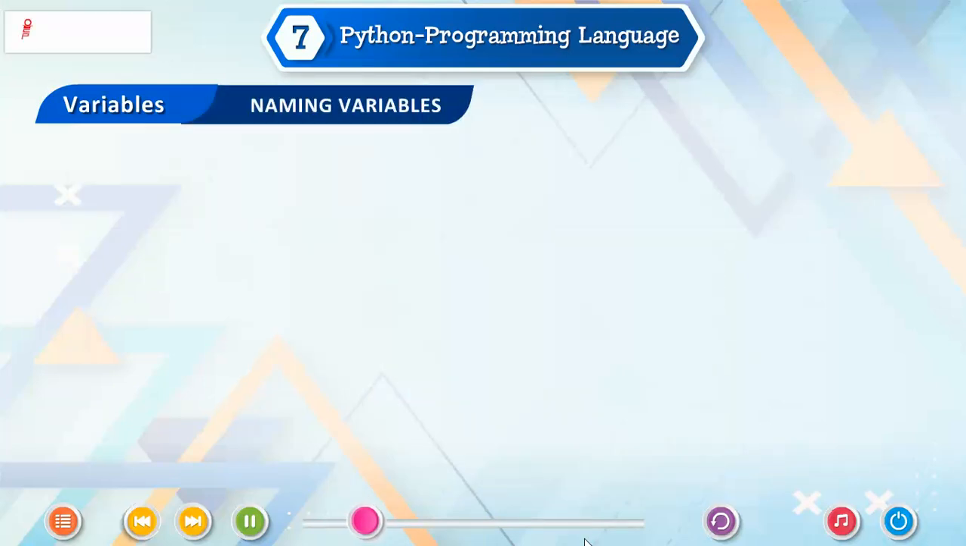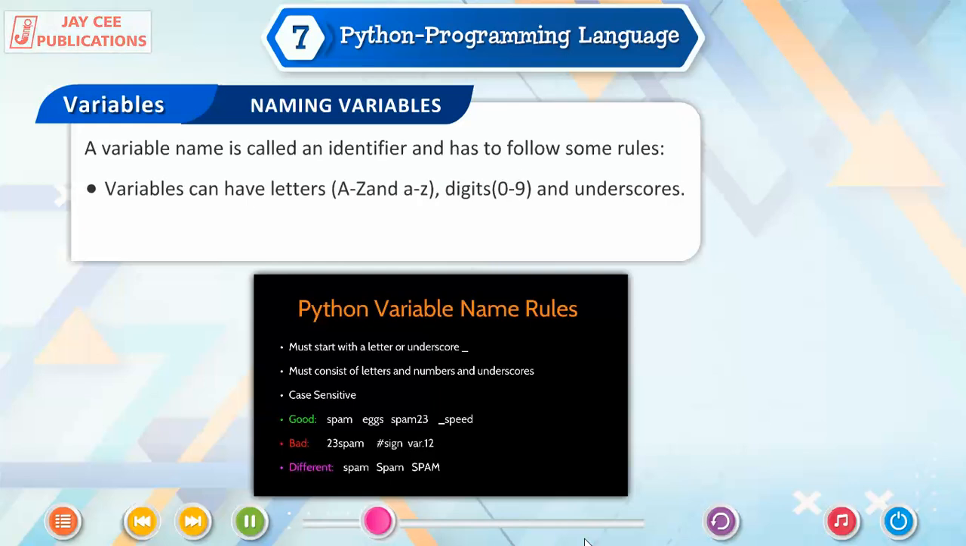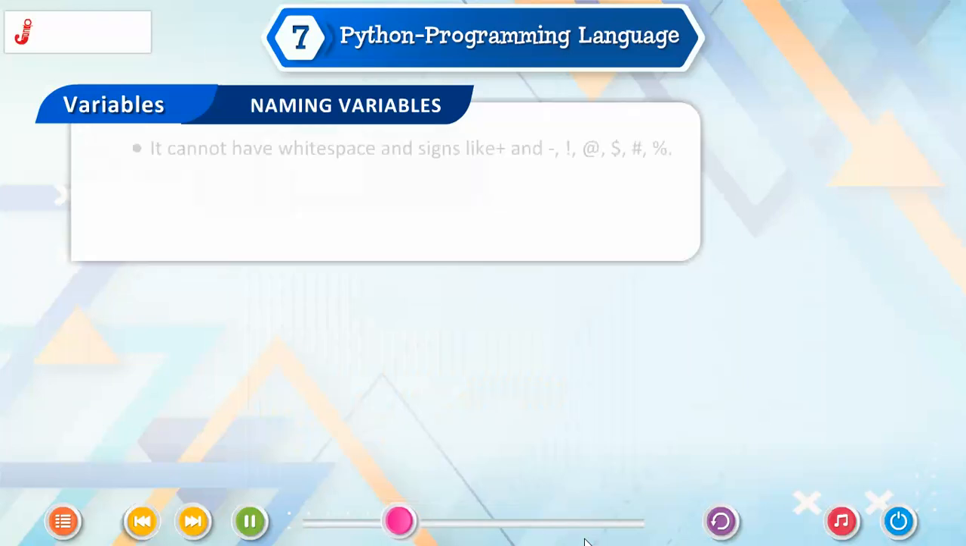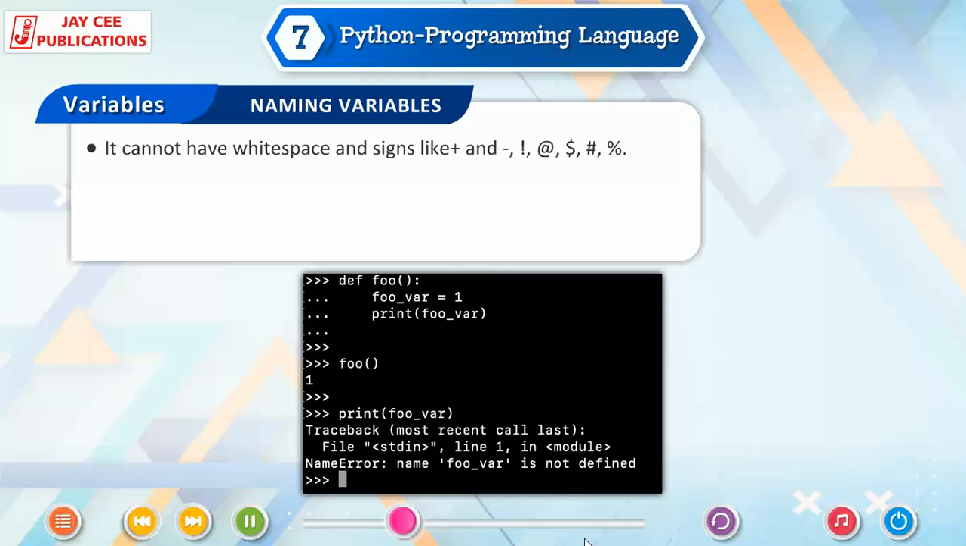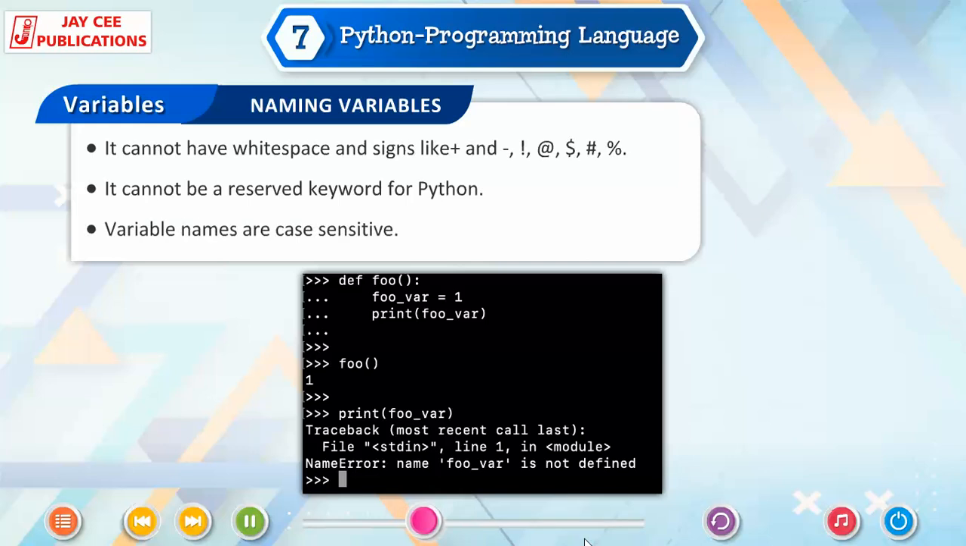Naming variables. A variable name is called an identifier and has to follow some rules. Variables can have letters A to Z, capital, and a to z, small, digits 0 to 9, and underscores. It cannot begin with an underscore or a digit. It cannot have white space and signs like plus, hyphen, exclamation, dollar, hash, or percentage. It cannot be a reserved keyword for Python. Variable names are case sensitive.